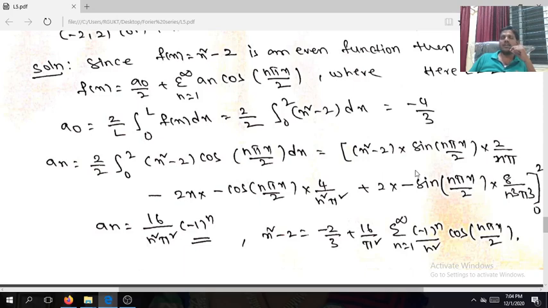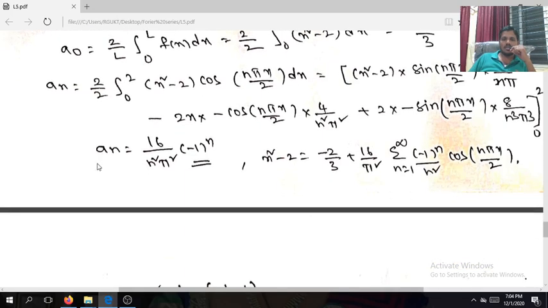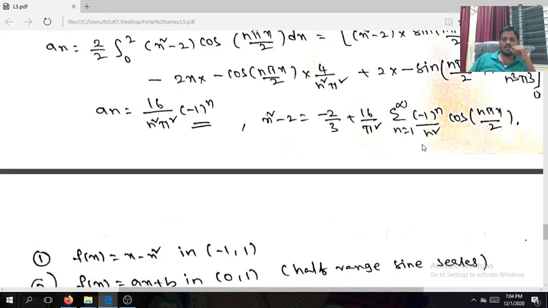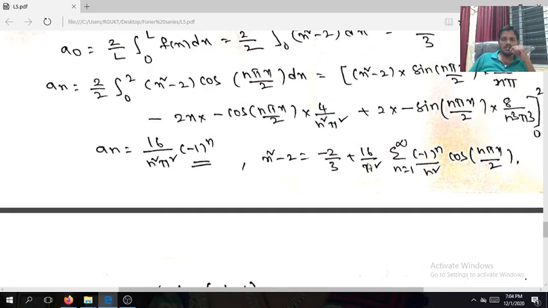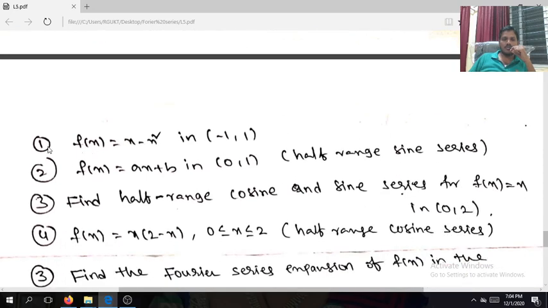This is the way of evaluating the integral u into v dx. You take the limits and substitute, and you will get like this. In the same way, is it clear? This is the an, this is the expansion. So you are going to try solving these problems now.